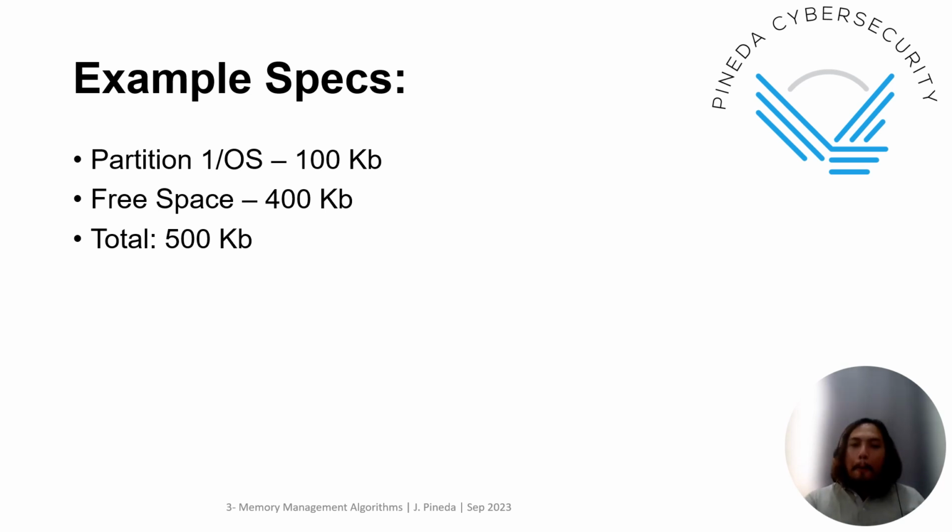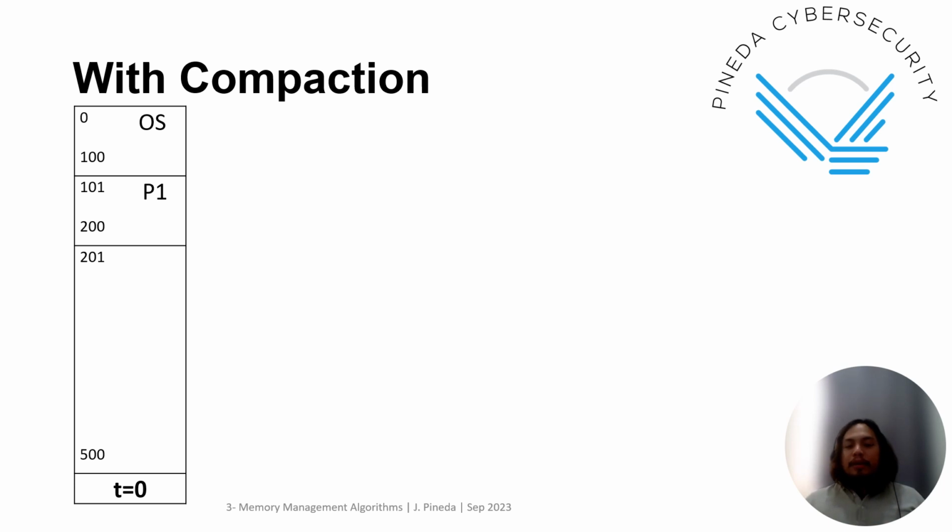Now, let's go with compaction. Using the same process table, we have process 1 entering at time 0. So you have P1, 100, so from 101 to 200 is allocated to P1, and the rest is free space.